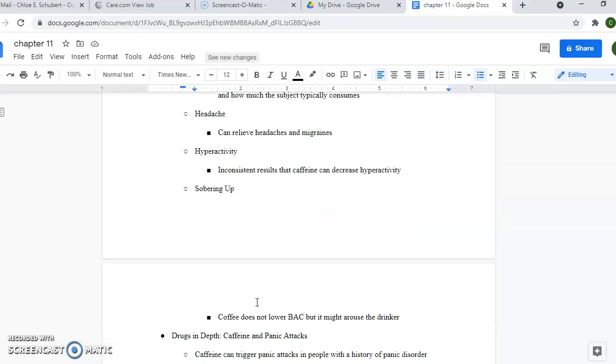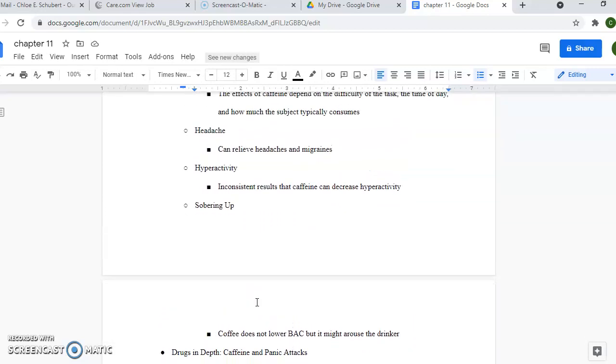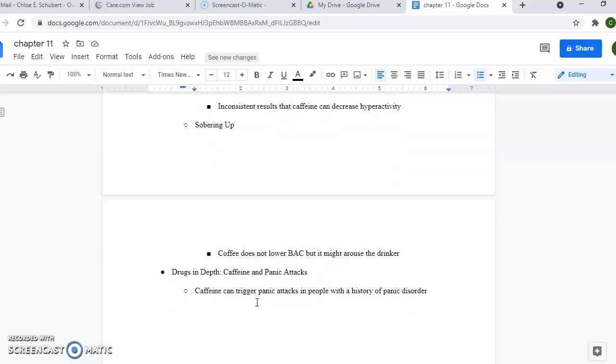Headache. Caffeine can relieve headaches and migraines. As I said earlier, it's that constriction of blood vessels that would be the source of the relief from headaches and migraines. Other than withdrawal headaches, being solved by more caffeine would just be getting out of withdrawal. Hyperactivity: inconsistent results that caffeine can decrease hyperactivity.